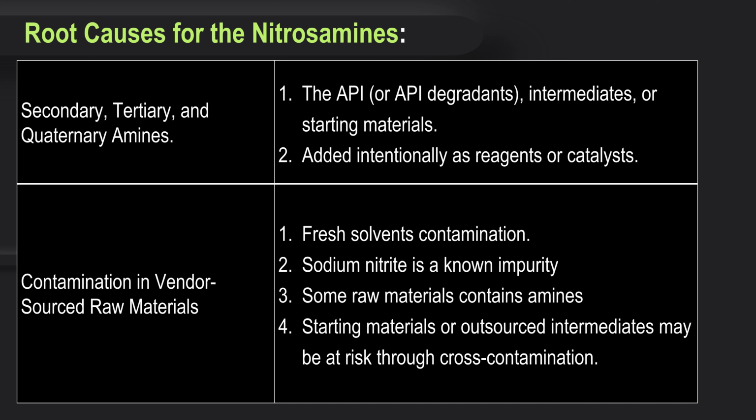Secondary amines, tertiary amines, quaternary amines are available in the API, API degradants, intermediates, starting materials, and in some cases added intentionally as reagents and catalysts. And contamination in vendor sourced raw materials occurs through fresh solvent contamination. Sodium nitrite is a known impurity. Some raw materials contain amine groups. Starting materials or outsourced intermediates may be at risk through cross-contamination.